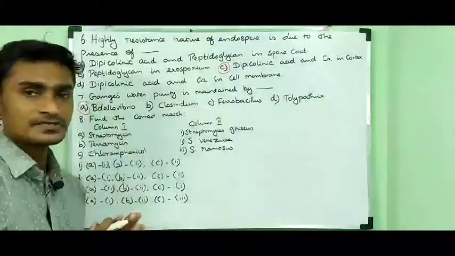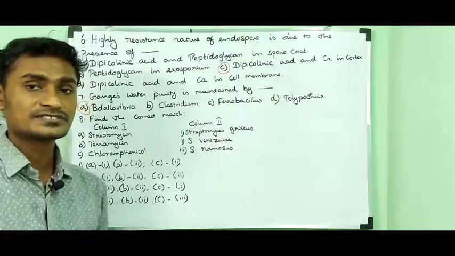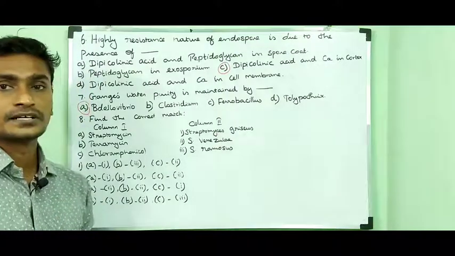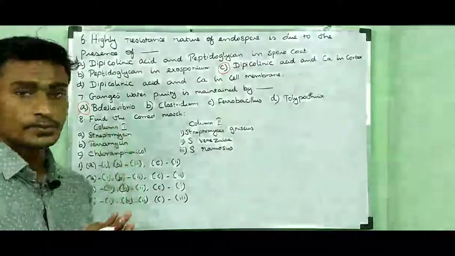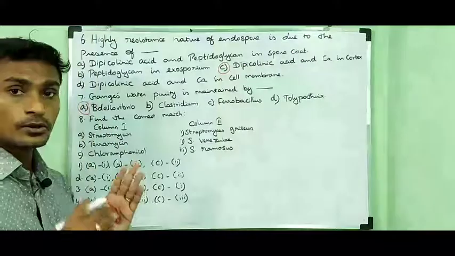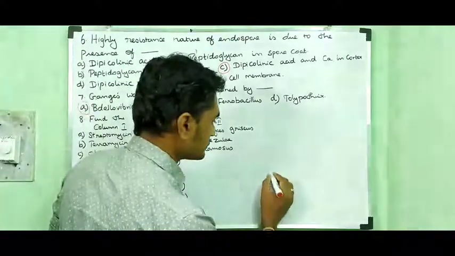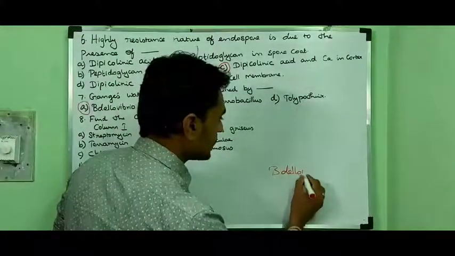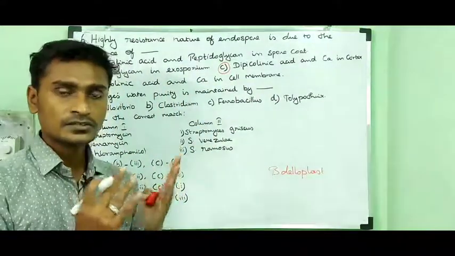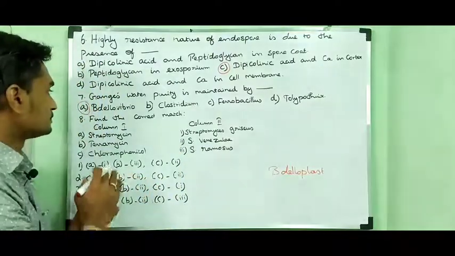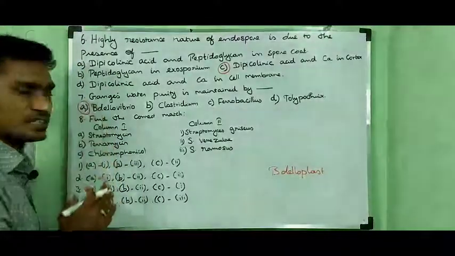Bdellovibrio is a gram-negative, obligate aerobic bacterium. It is otherwise called a bacterial predator because it modifies the host cell. This bacterium produces a structure called a bdelloplast, which modifies the host cell. So it is otherwise called a bacterial predator. So option A is the right answer.